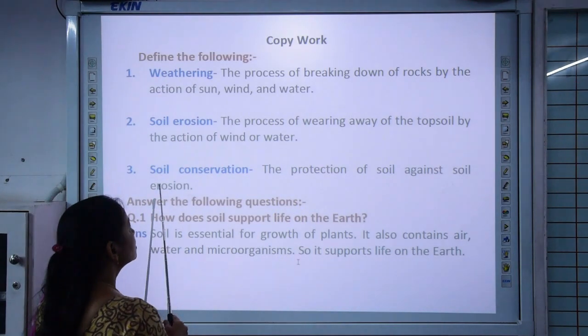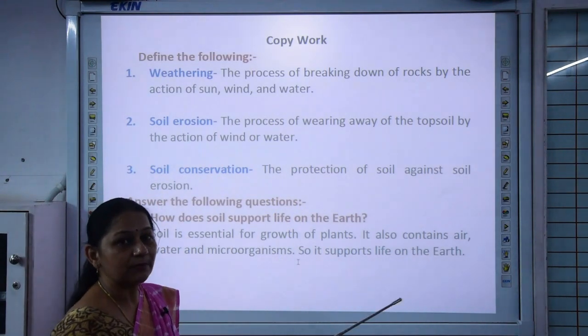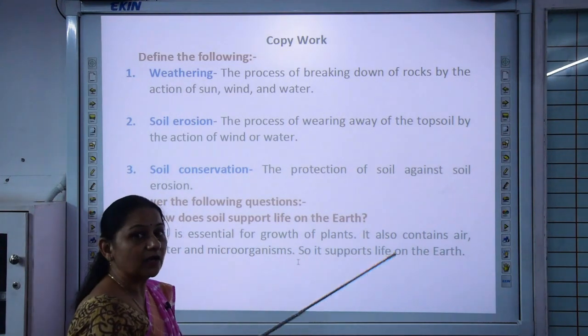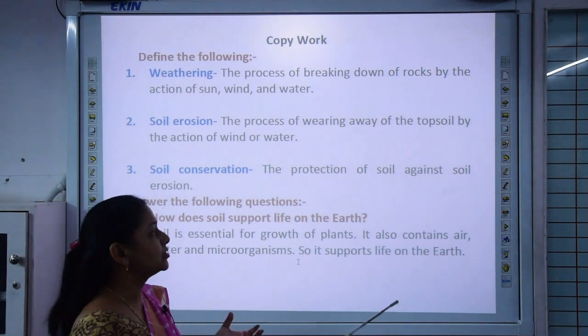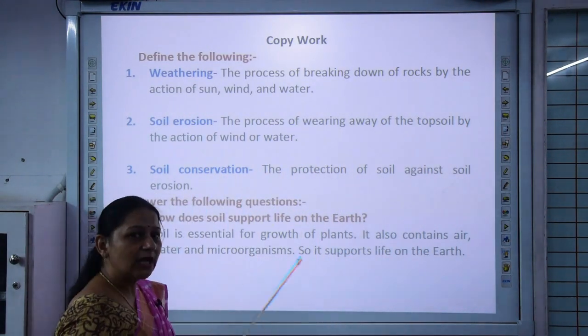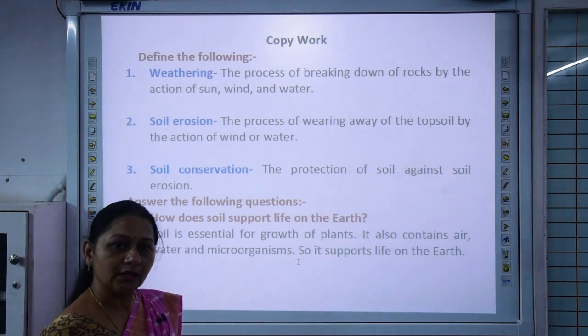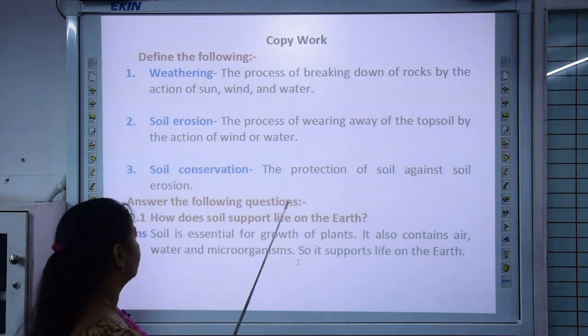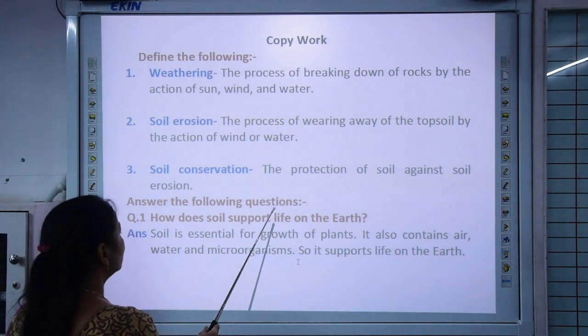Then third one, soil conservation, means the process of protecting the soil against soil erosion. When we are preventing the soil from being eroded away, then it is called soil conservation. Then answer the following questions.